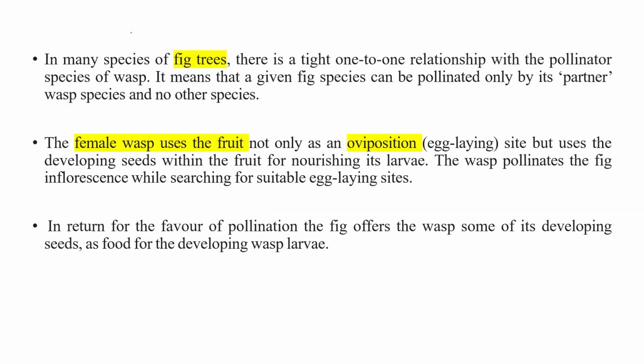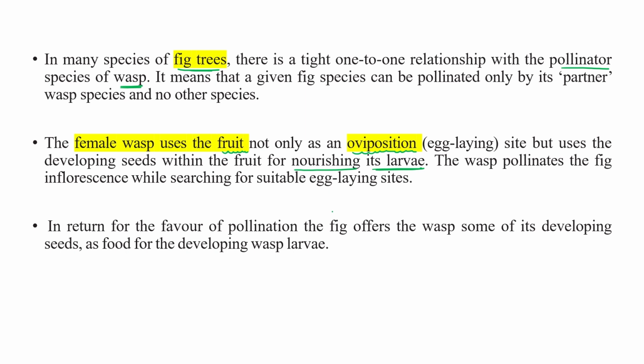In many species like the fig tree, there is a tight one-to-one relationship with the pollinator species of wasp. It means that a given fig species can be pollinated only by its partner wasp species, no other one. The female wasp uses the fruit not only as an oviposition site but also uses the developing seeds within the fruit for nourishment of its larvae.